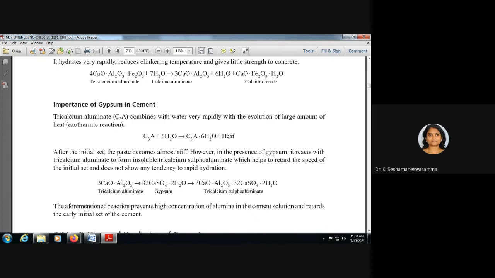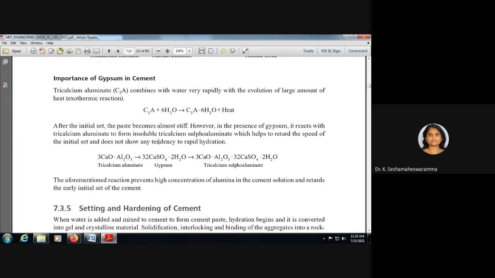Tricalcium aluminate combines with water very rapidly with the evolution of a large amount of heat. It is an exothermic reaction. After the initial step, the paste becomes almost stiff.